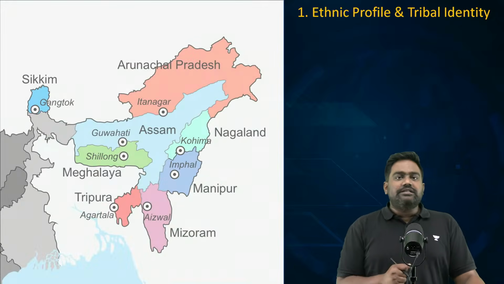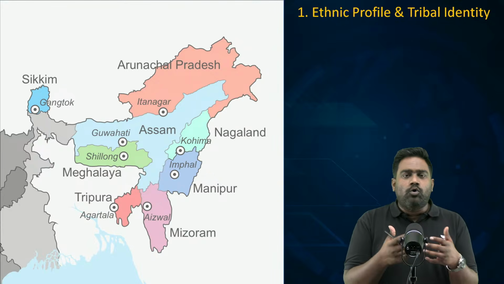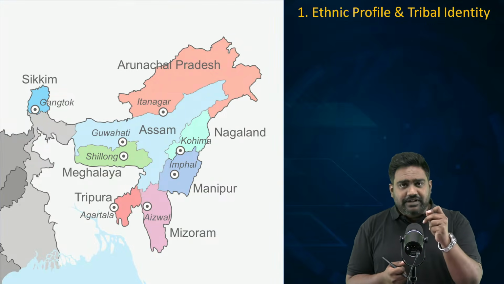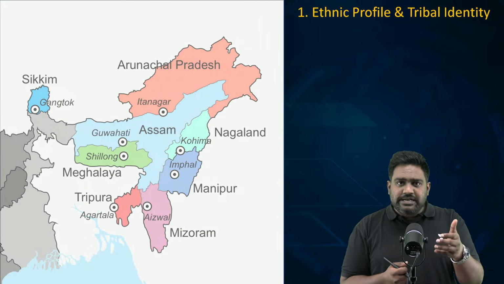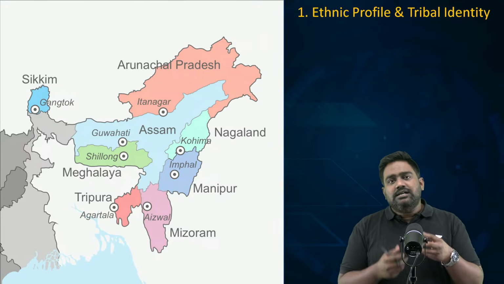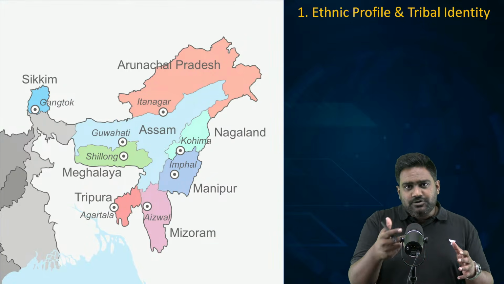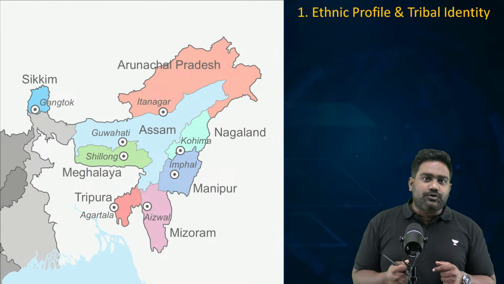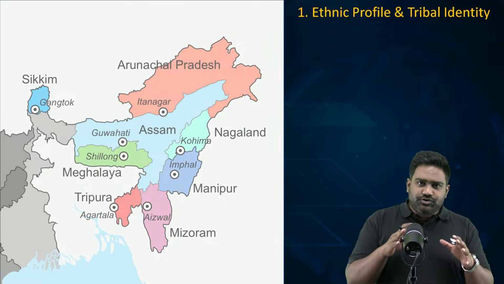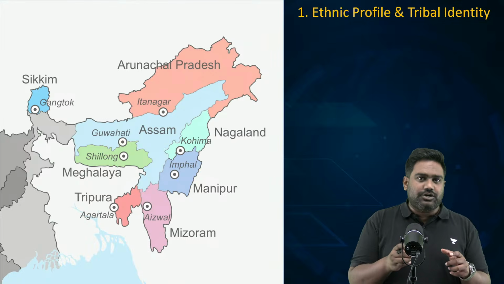So, first, we need to address this question: why is this region so prone and so vulnerable? This itself can come as a mains question. UPSC might ask you a 15 marks question, asking you to explain those factors that are responsible, which have led to these insurgent movements in the northeast of India. So let's have a very structured, analytical discussion.